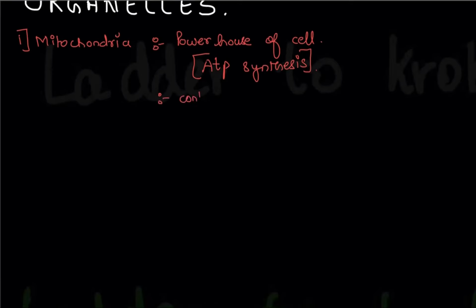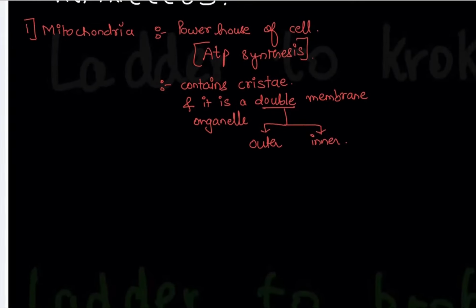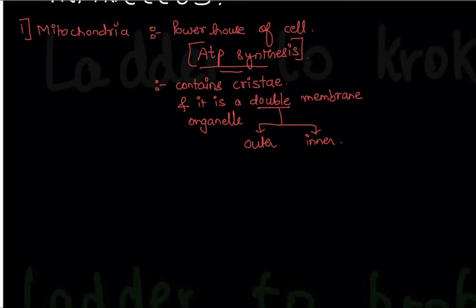Now what does mitochondria contain? It contains cristae, and it is a double membrane organelle. Double membrane means what? It has one outer membrane and one inner membrane. That's all you have to remember regarding mitochondria. How it synthesizes ATP, we will be doing in biochemistry in detail.